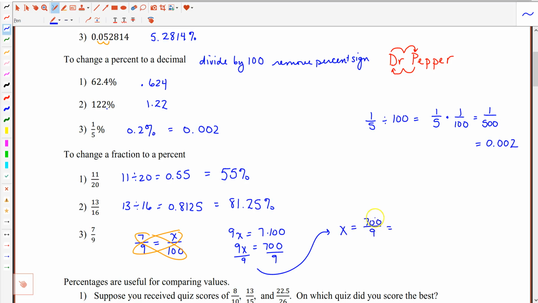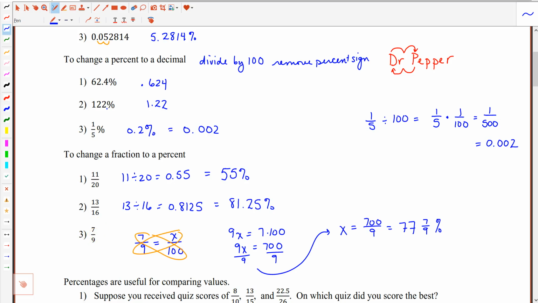And then converting this fraction, because it's improper, we'll write it in its mixed form. 9 goes into 700 77 times, with 7 left over. So as a mixed form this would be 77 and 7/9, and then we'll add the percent sign, because this will be the numerator out of 100, so this would be my percent. This would be the number out of 100 that is representative of this fraction 7/9.